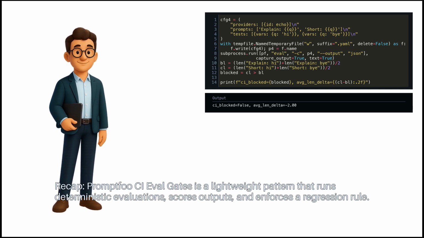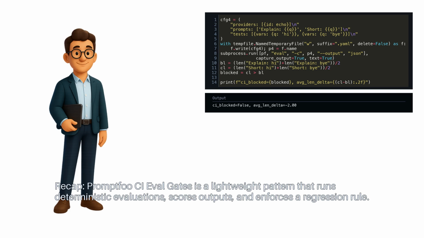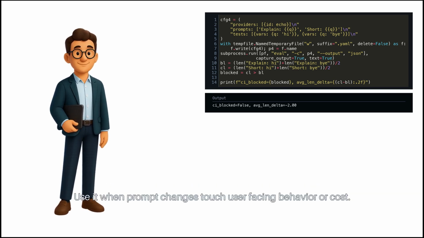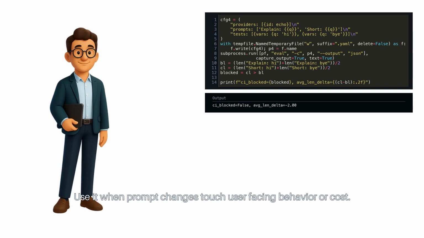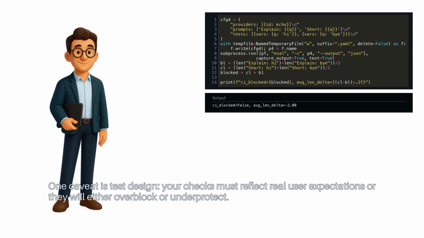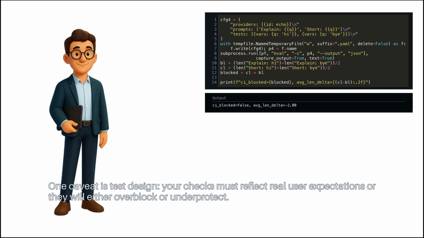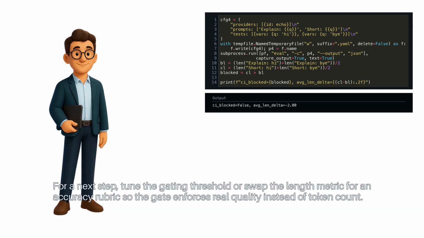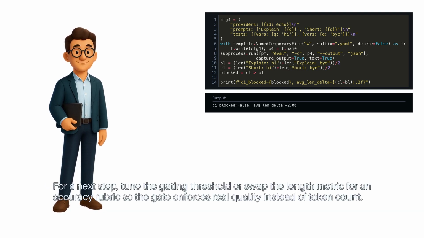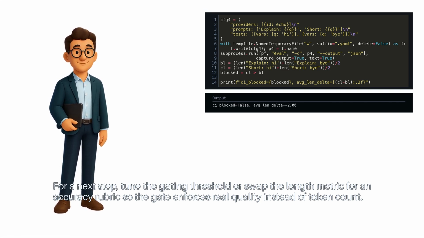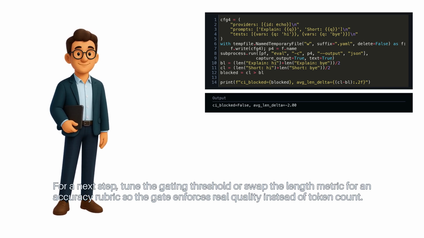Recap: Promptfoo CI Eval Gates is a lightweight pattern that runs deterministic evaluations, scores outputs, and enforces a regression rule. Use it when prompt changes touch user-facing behavior or cost. One caveat is test design. Your checks must reflect real user expectations, or they will either overblock or underprotect. For a next step, tune the gating threshold or swap the length metric for an accuracy rubric, so the gate enforces real quality instead of token count.